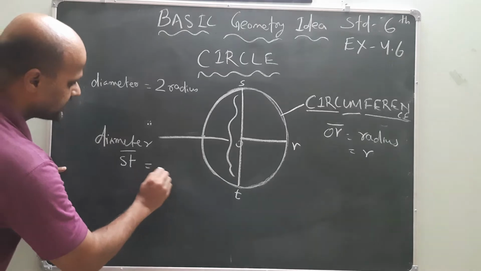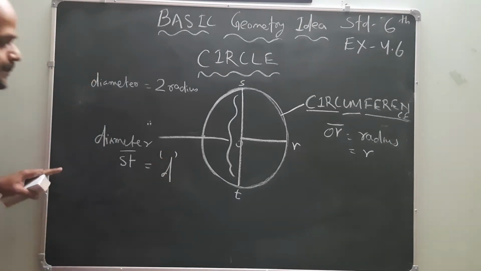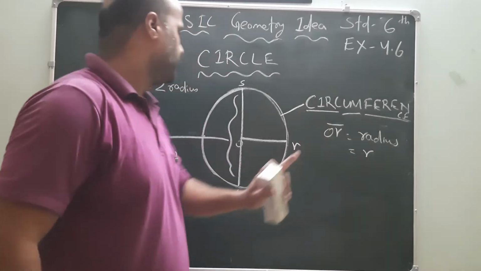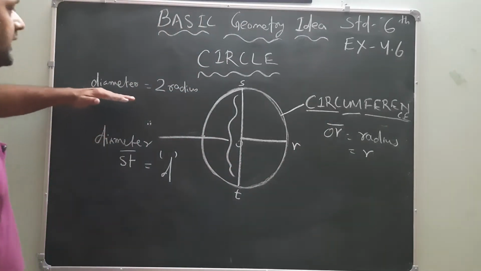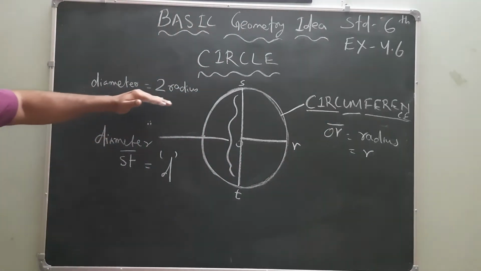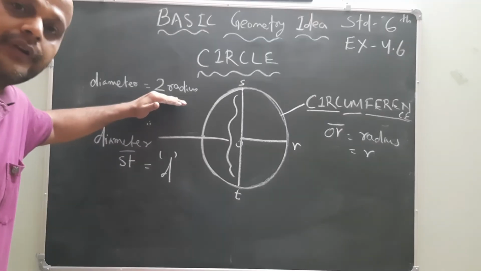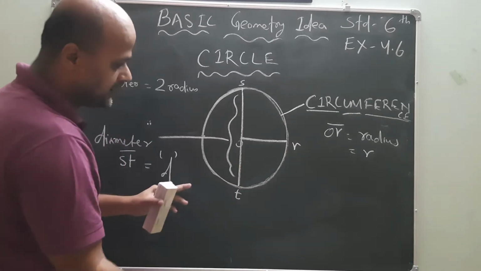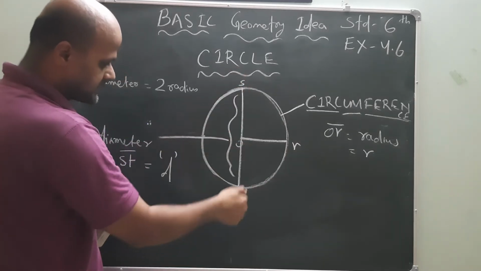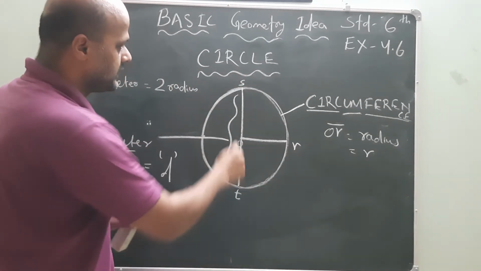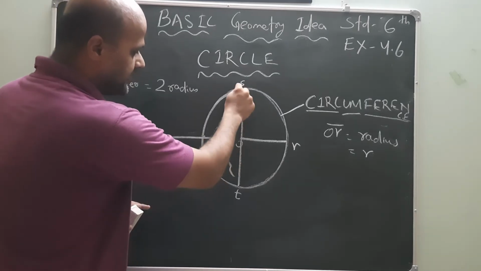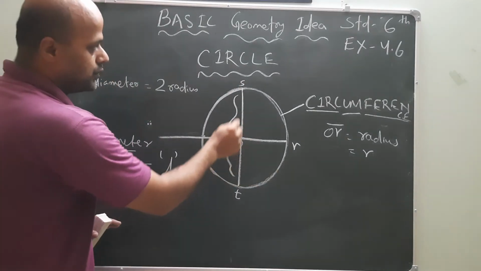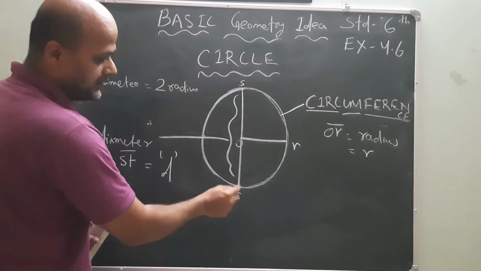Diameter is represented as small d. Now I will say diameter is nothing but 2 times the radius. Here, what are the two radius? In this diameter ST, two radius are there: OS, OT. Understood?